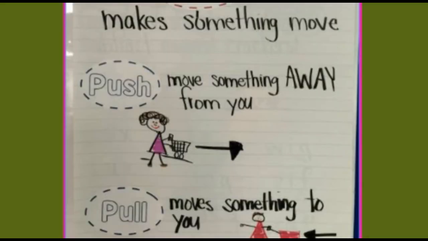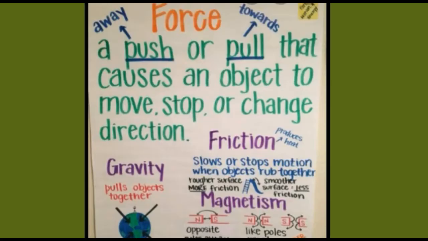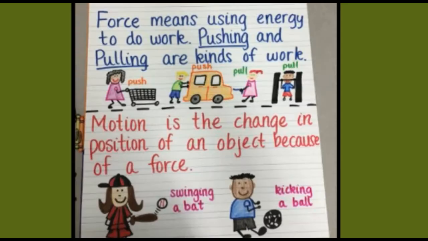So a push makes something move away from you and a pull moves something to you. There are lots of forces between us like magnetism, gravity, friction, and we experience these sorts of forces, these examples of forces, in our daily routine. So a push or pull causes an object to move, stop or change direction. Force means using energy to do work.